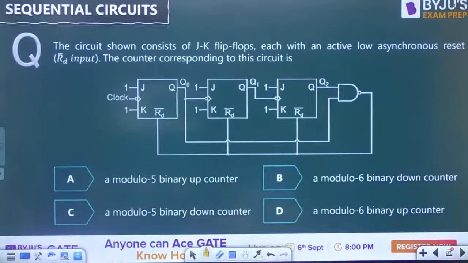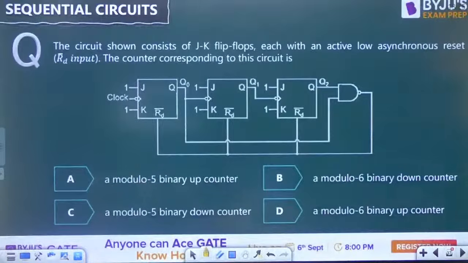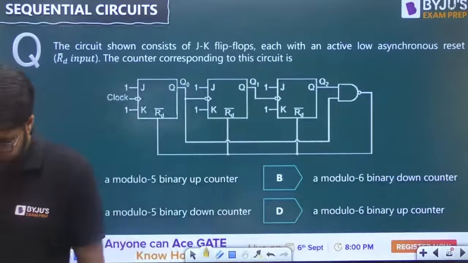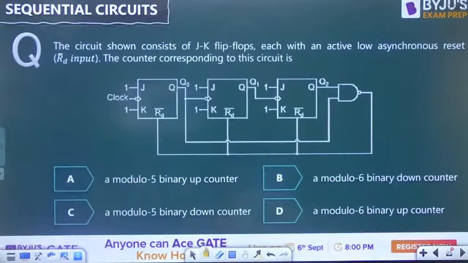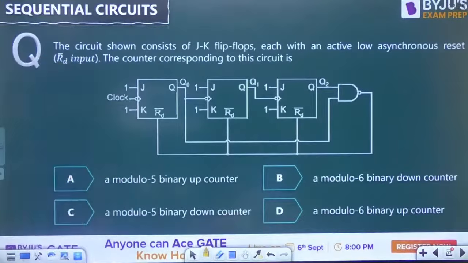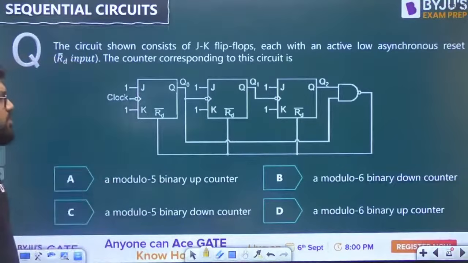The circuit shown consists of JK flip-flops, each with the active low asynchronous reset input. What is the counter corresponding to this circuit?